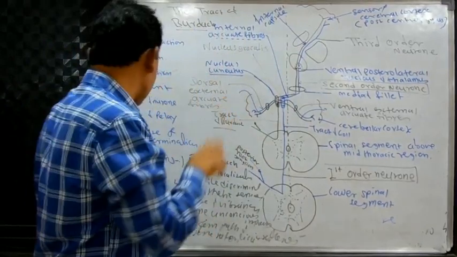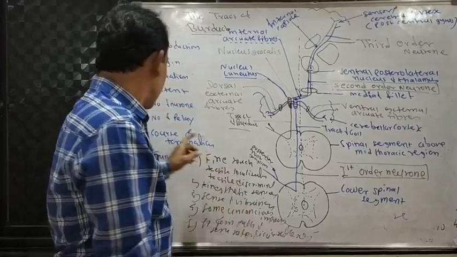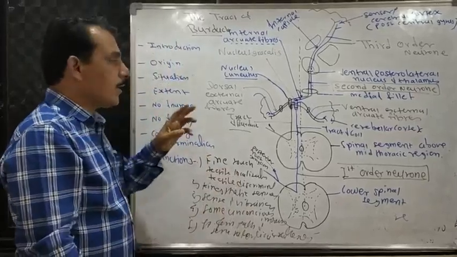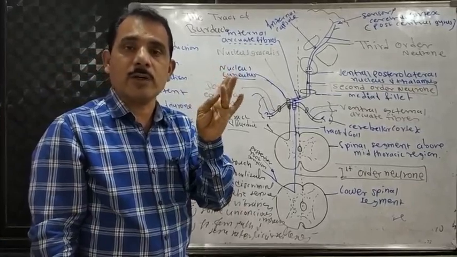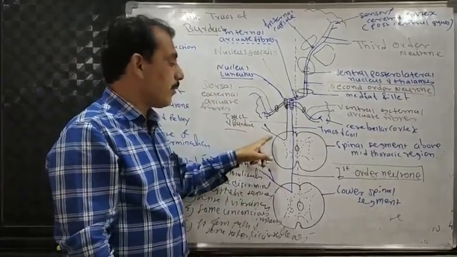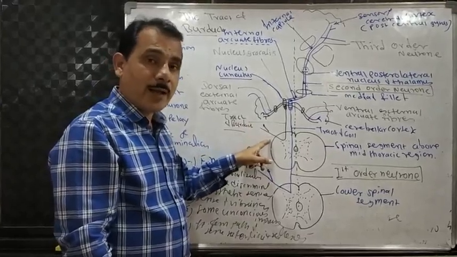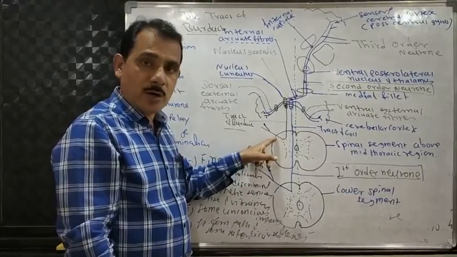That is the extent. Now number of neurons. There are three neurons: first order neuron, second order neuron, third order neuron. The first order neurons arise from the bipolar cells of the posterior root ganglion of the spinal cord.